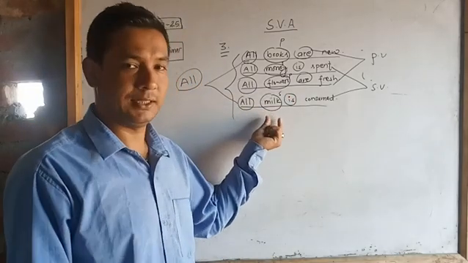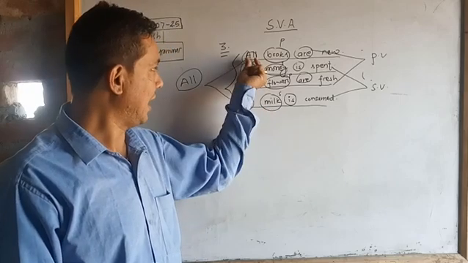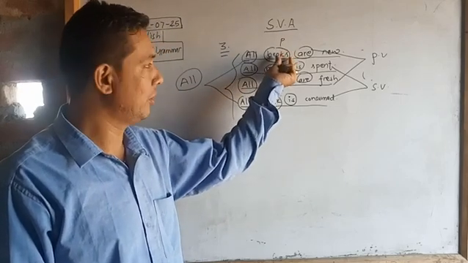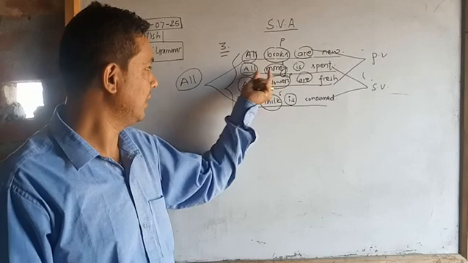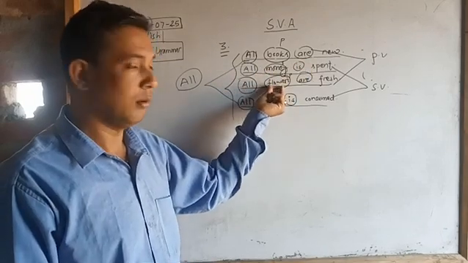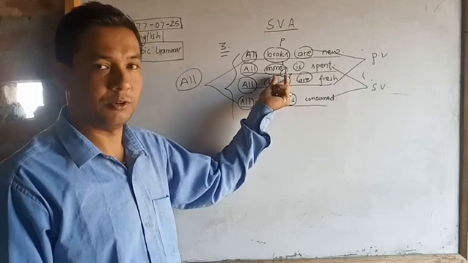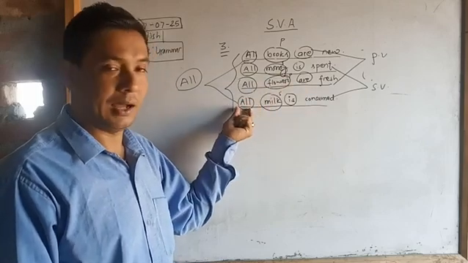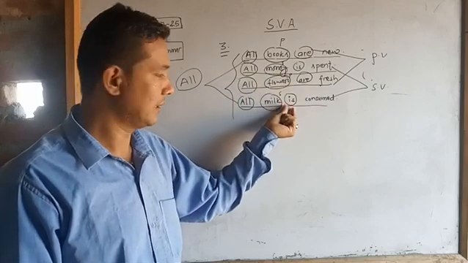Books, plural, that's why are. After all, money, singular, that's why is. After all, flowers, plural, that's why are. After all, milk, singular, is.